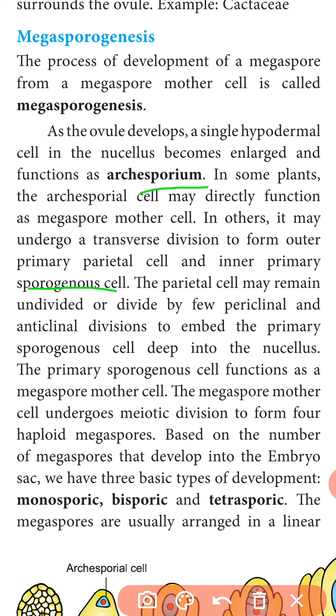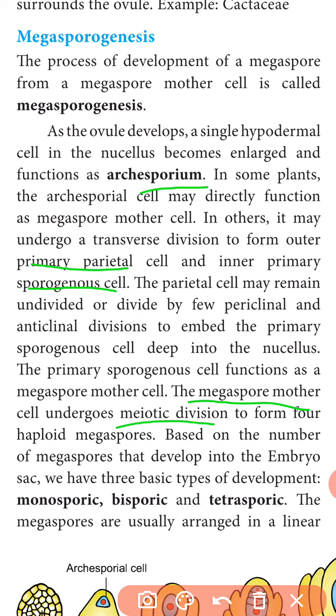The parietal cell and then the sporogenous cell are produced. The parietal cell may remain undivided. Sometimes it divides, embedding the primary sporogenous cell deeply into the nucellus. Thus, the primary sporogenous cell functions as the megaspore mother cell. The megaspore mother cell undergoes meiotic divisions to produce the haploid megaspores.